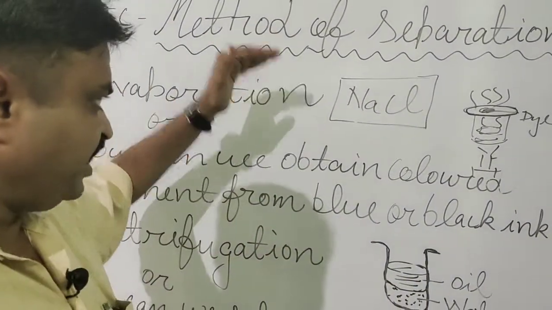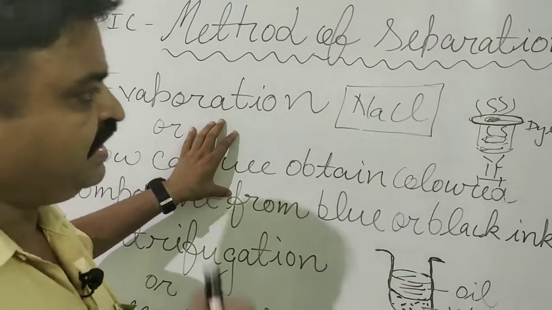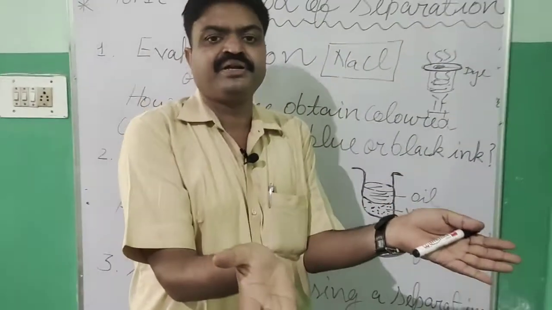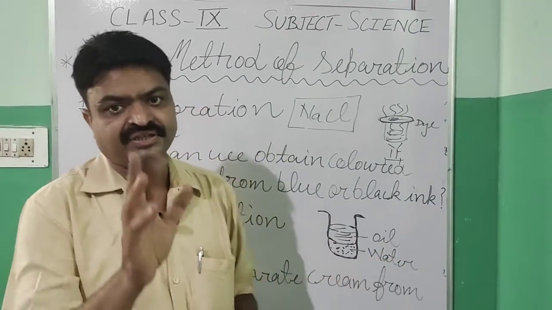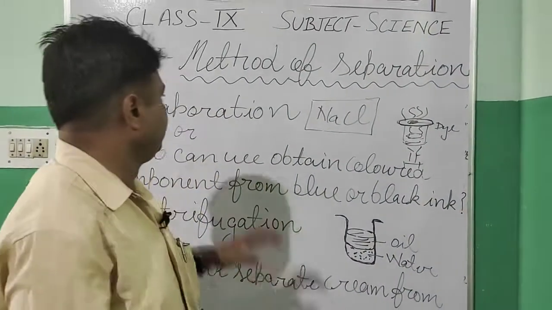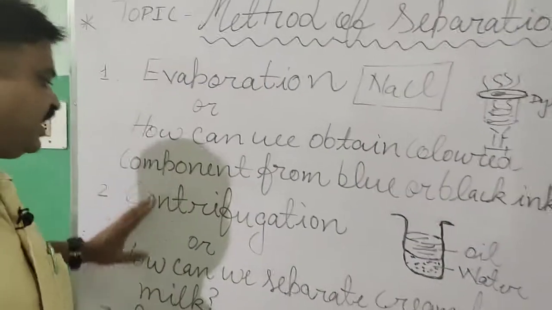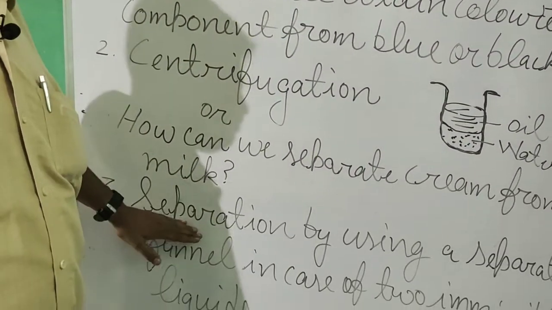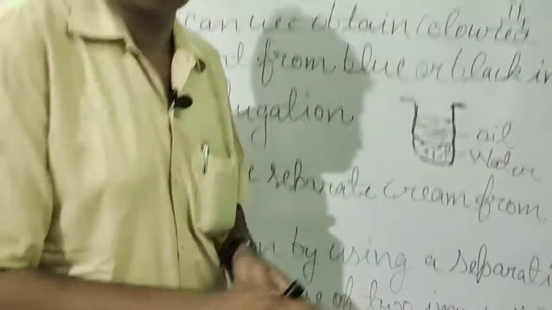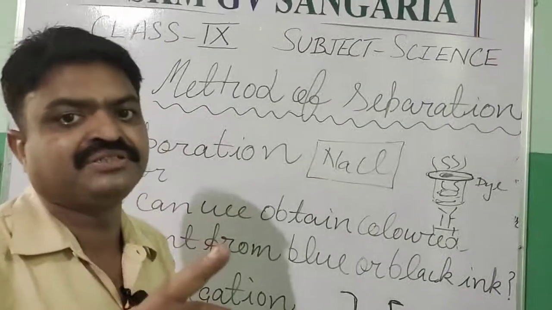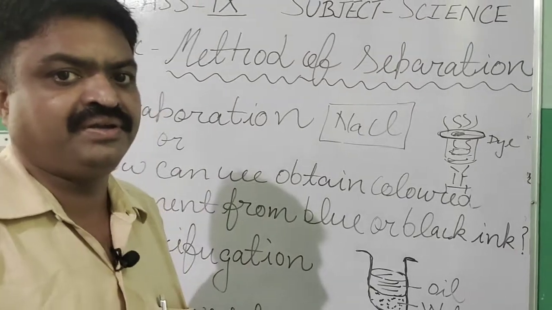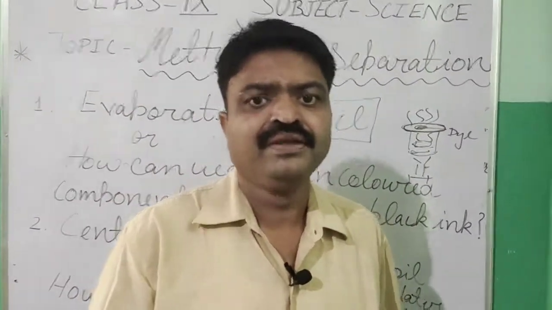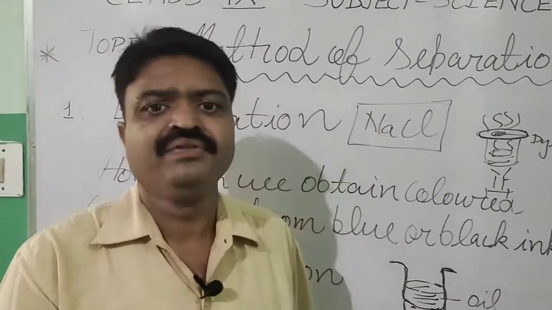So these are the methods from which we can separate different substances. First is evaporation, second is centrifugation, third is separation using a separating funnel, in which two immiscible liquids are separated. Now you will read this topic in your book and try to do this activity at your home.